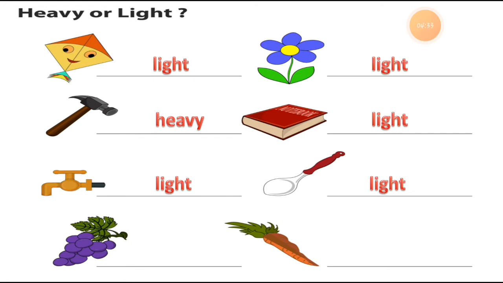It is a very light weighted food and also healthy for the body. It is very healthy and full of vitamin C. So that is a very light object or thing, or it is a fruit. So grapes is a light weighted fruit.